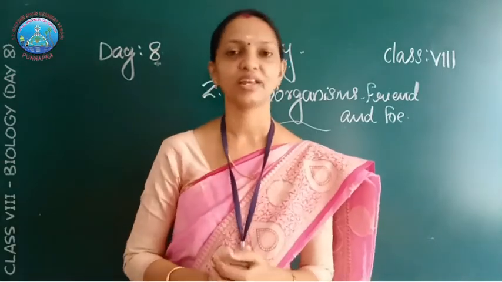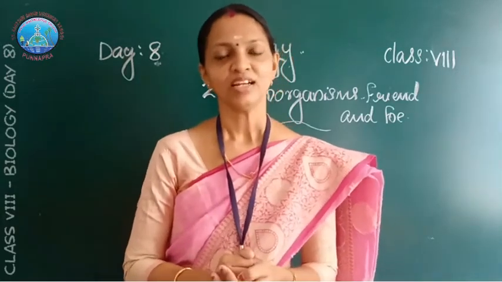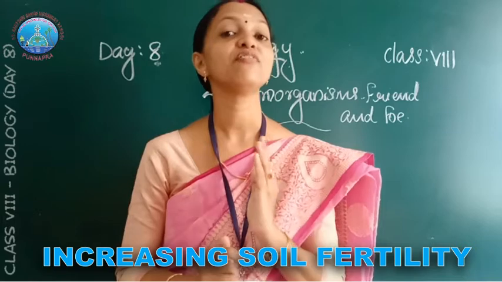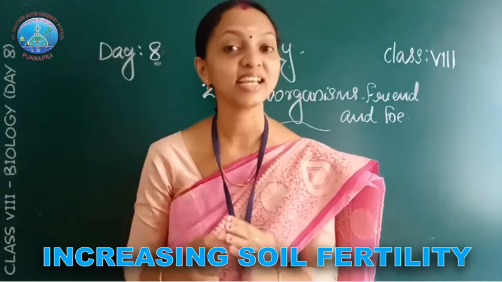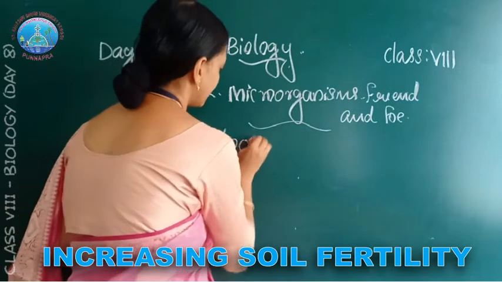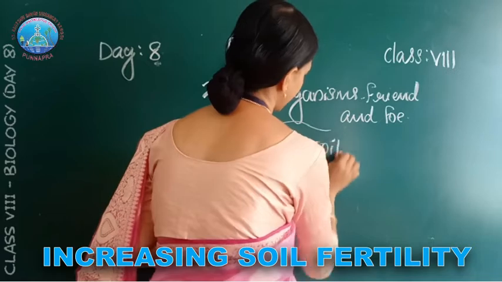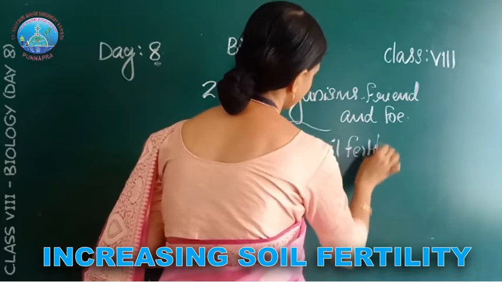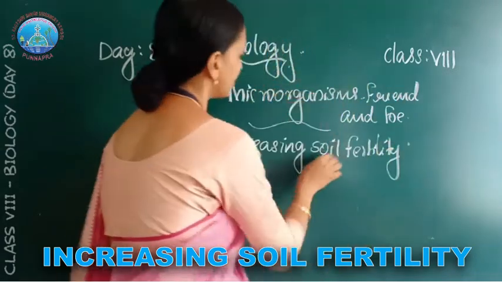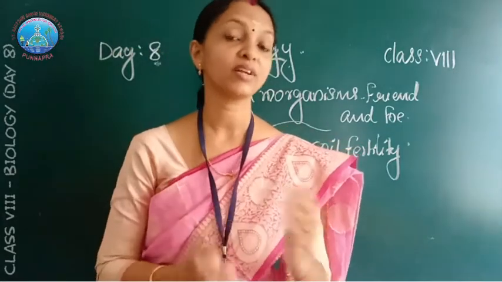Today we are going to study the next uses of microorganisms. First one, increasing soil fertility. You already studied in the lower class.